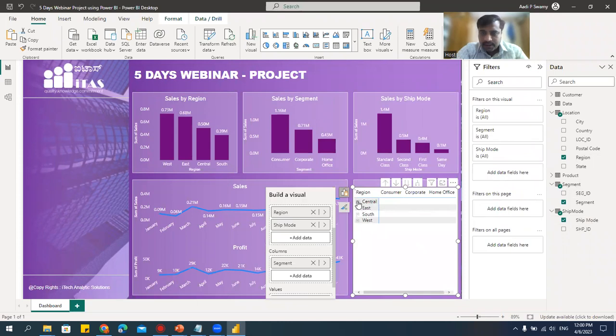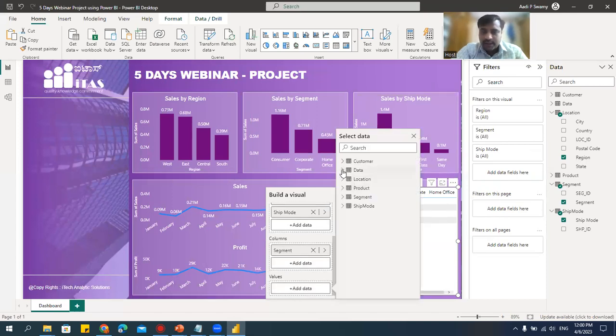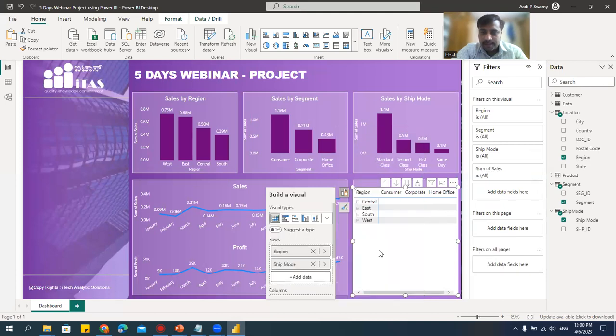Okay, see why I took this metrics is you can have something like a pivot table here like this. Okay, right. Now for this, I need to add values. So what I'll do, I'll go here, I'll take sales value. Go here and I'll say sales. I'll get the values here. If you want to expand this, see, I can expand this like this.